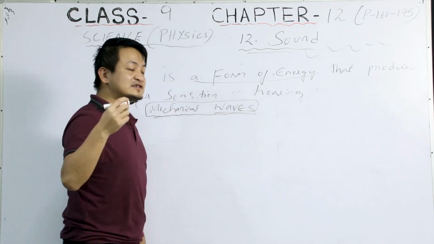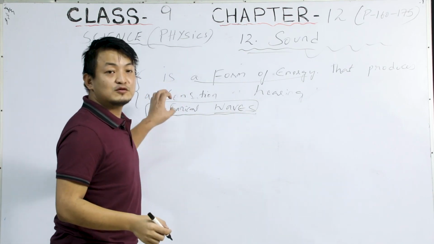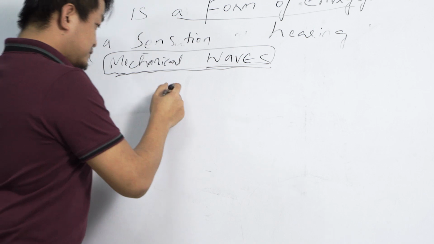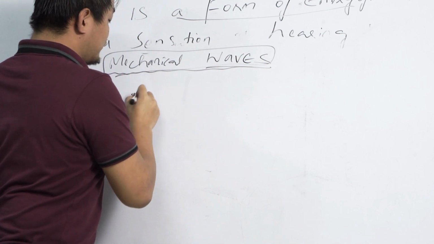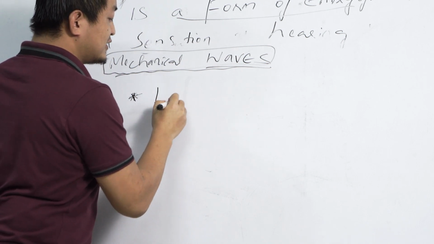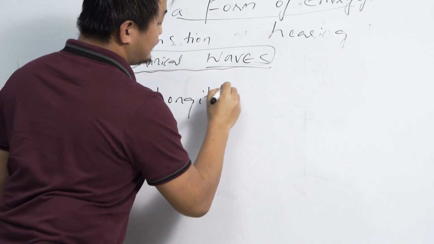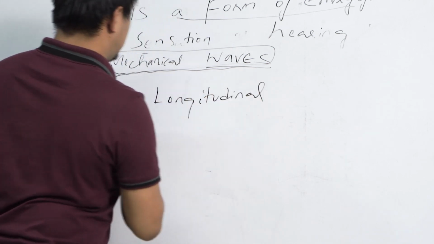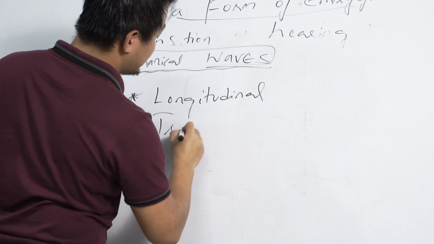Okay, so students, just now we have discussed these mechanical waves, right? Now, there are 2 types of waves which we will study here. That is longitudinal wave and transverse wave.